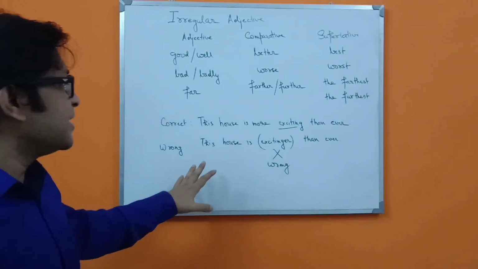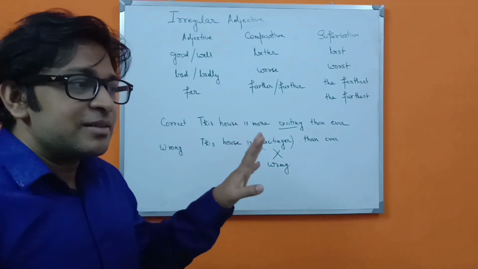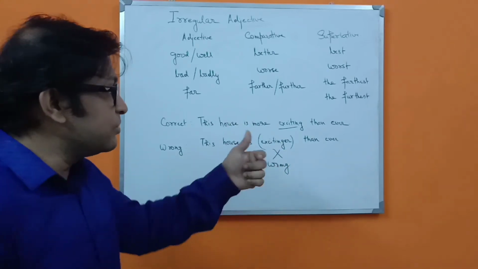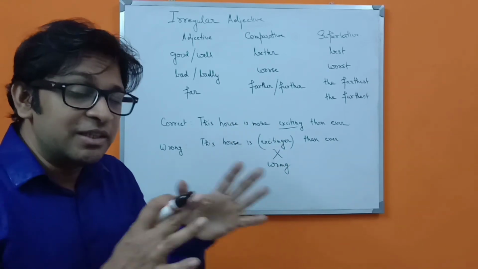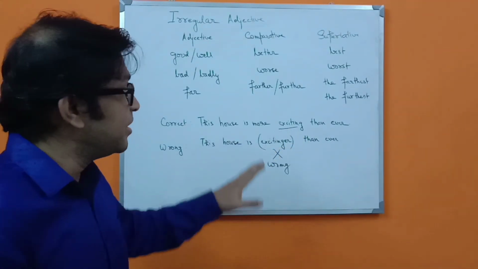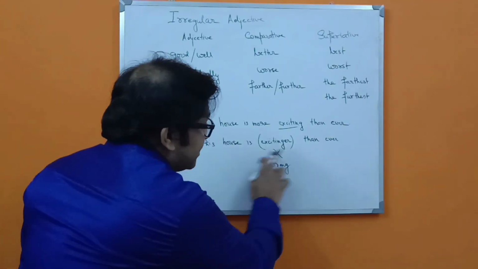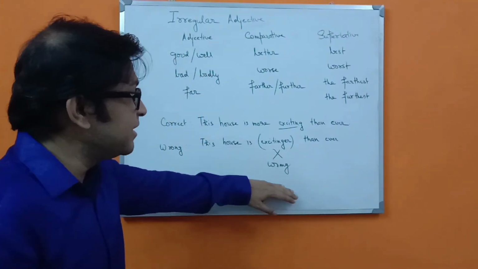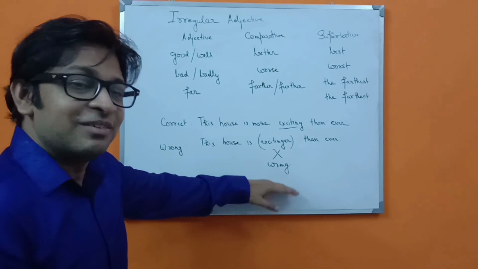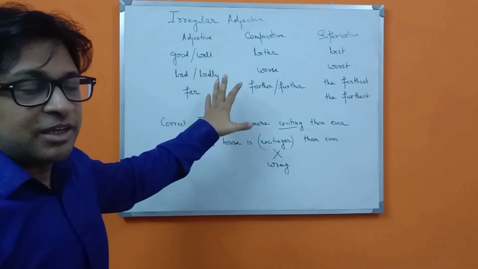So this is a thing which you have to remember, because there are some words which you cannot change according to that way. So in this case, you have to remember this. If such kind of sentence comes, you have to change it this way. You cannot change it in the other way, because then it will be wrong and your marks will be deducted. So just note these things down. It will help you a lot.